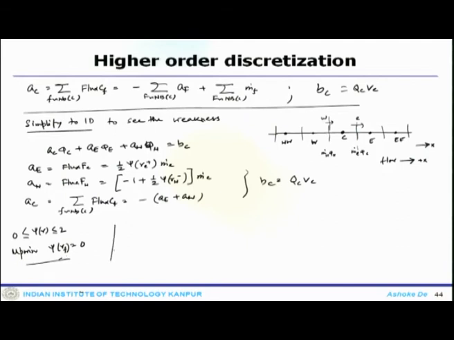The remedy one can adopt is the deferred correction. This is similar to what we have discussed earlier.